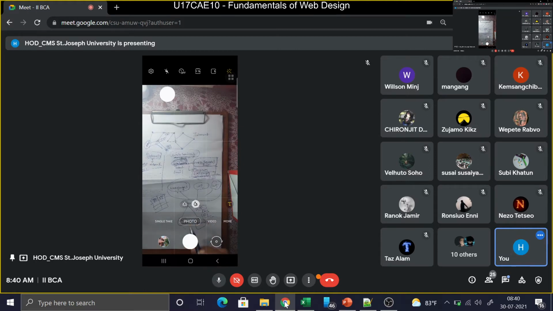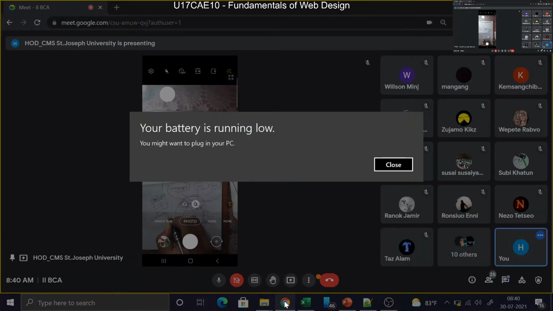From the second unit onwards, what we are going to see is how to design a website. So you have HTML.